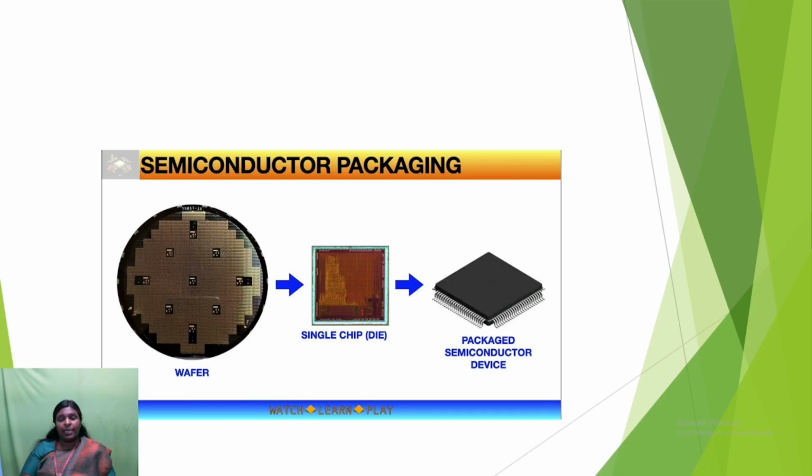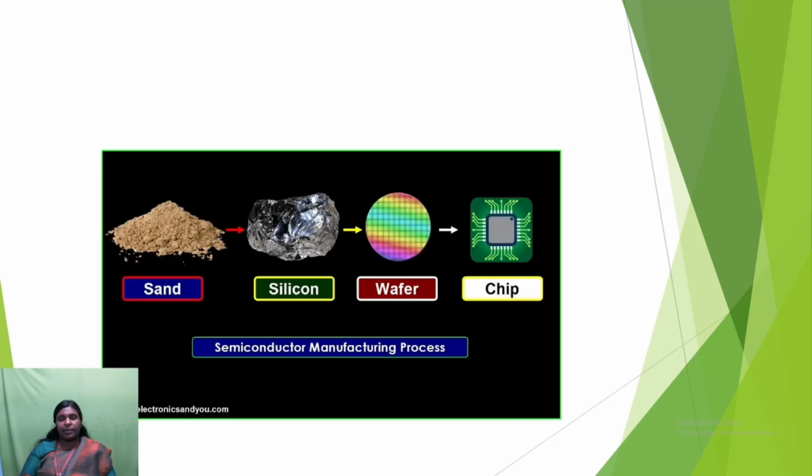This is also called a die, and then it is called a packaged semiconductor device. And this is the overall semiconductor manufacturing process, starting from the sand, that is quartz sand. From the quartz sand, we can form the silicon. From the silicon, we have the formation of the wafer. From the wafer, we have several steps to form a semiconductor chip.